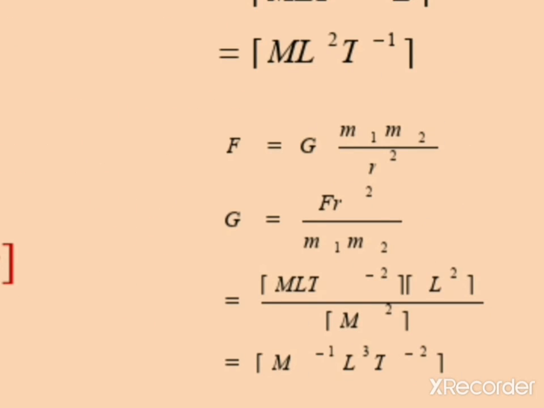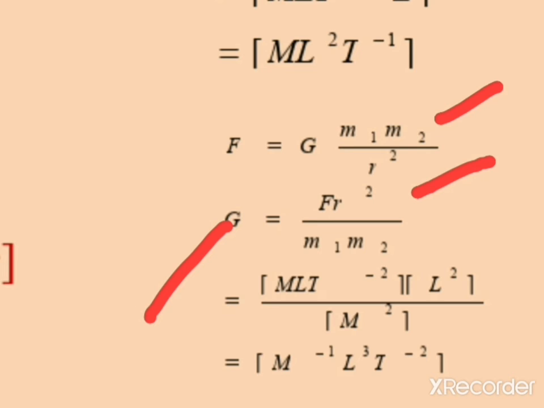This is the expression for gravitational force. Gravitational force can be defined as the ratio of the product of two masses to the square of the distance between the two masses. That means F is equal to G into m1 m2 divided by r square. After simplification you will get G is equal to F r square divided by m1 m2. F is the force, r is the distance, and m is the mass.